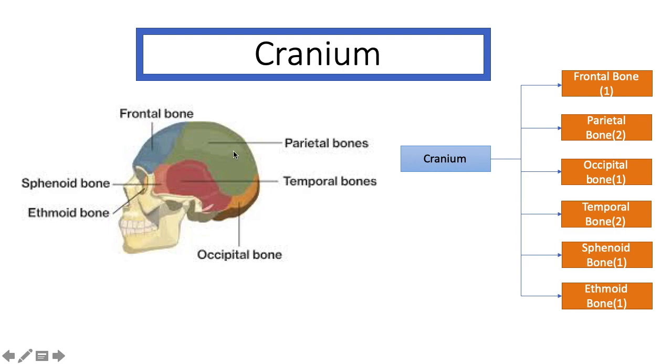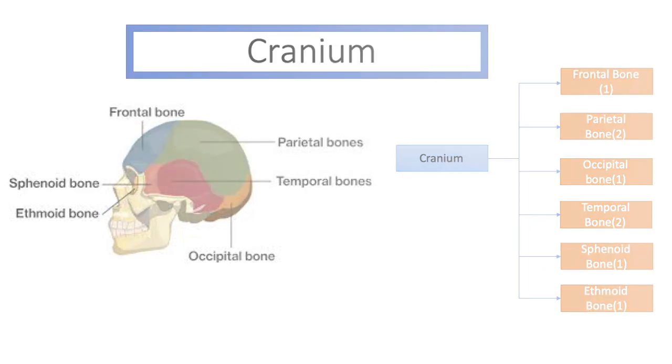So the cranium consists of 8 bones: frontal bone 1, parietal bone 2, occipital bone 1, temporal bone 2, sphenoid bone 1 and ethmoid bone 1. So total 8 bones. The skull is mainly the cranium.